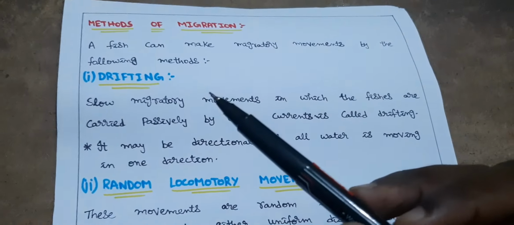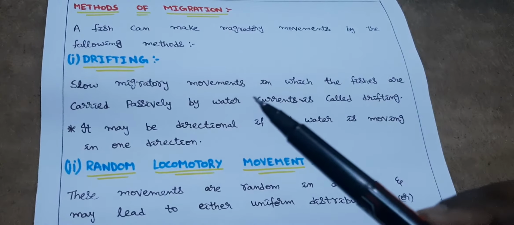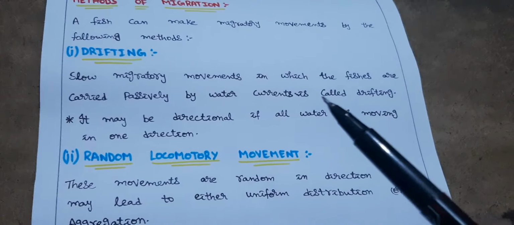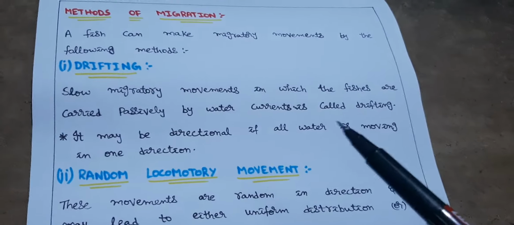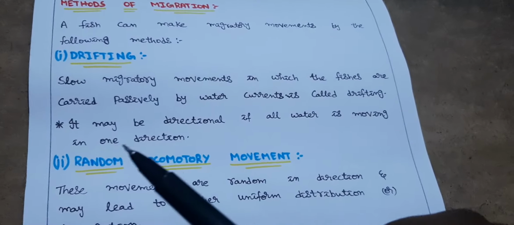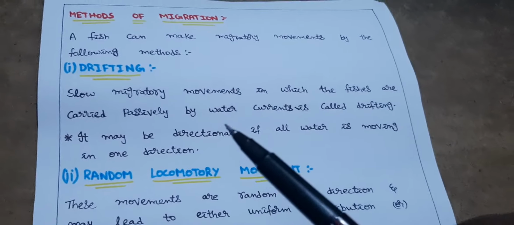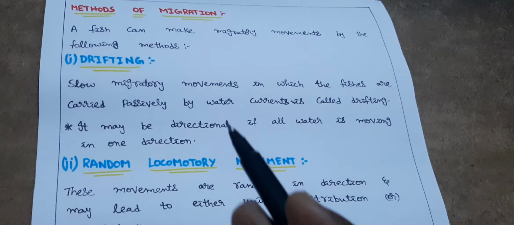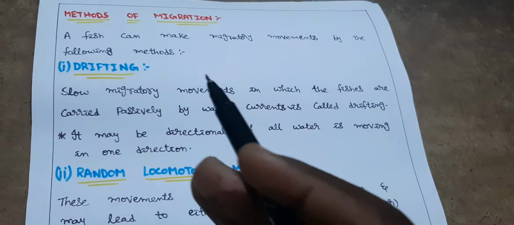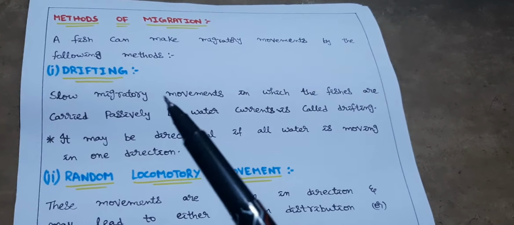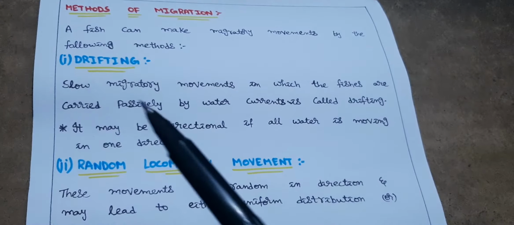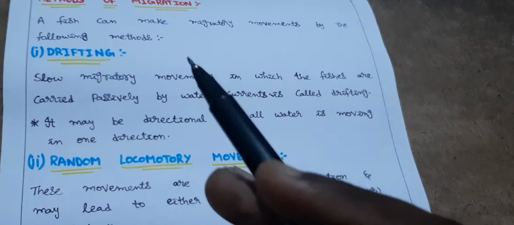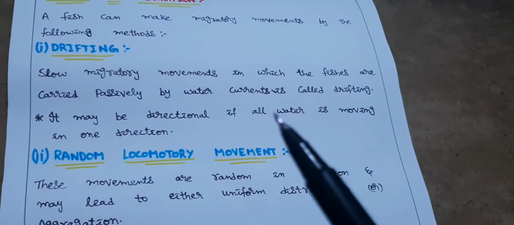First, drifting. Slow migratory movements in which the fishes are carried passively by water currents is called drifting. It may be directional if all water is moving in one direction. That means these fishes move along with the water, along with the direction in which the water is moving. That method of migration is drifting. It is slow migratory movements because fishes will not move actively, they move passively along with the water.